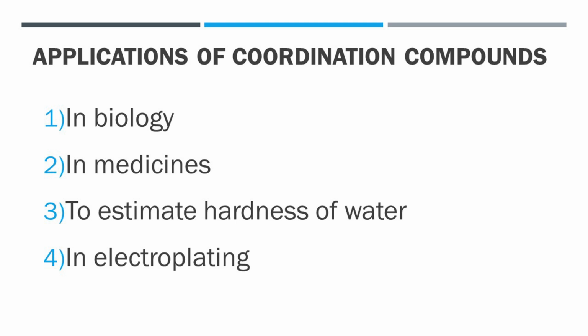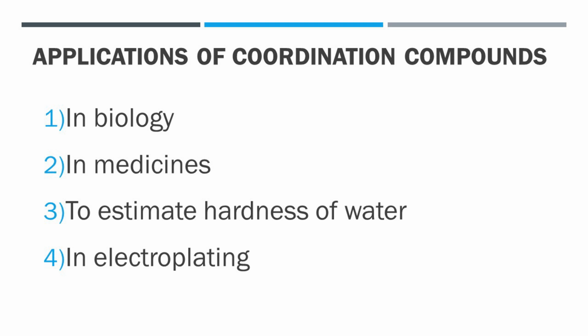Next application is to estimate hardness of water. Hardness of water is due to the presence of Ca2+ and Mg2+ ions. The ligand EDTA forms stable complexes with Ca2+ and Mg2+. Hence, these ions can be removed by adding EDTA to hard water.